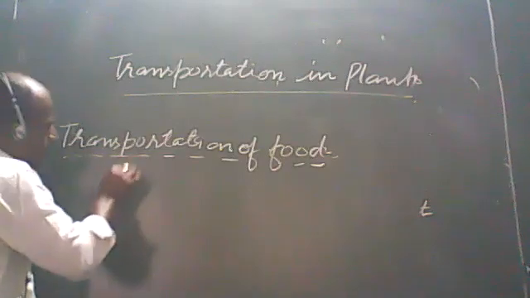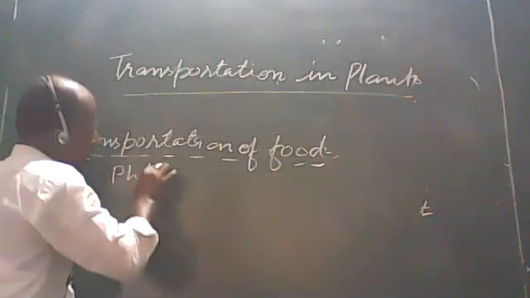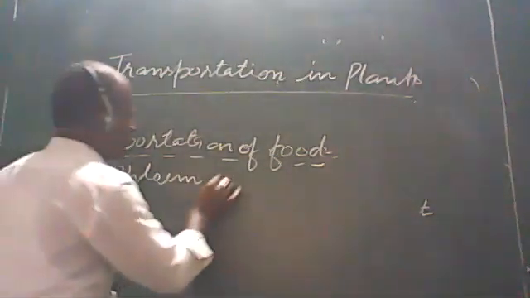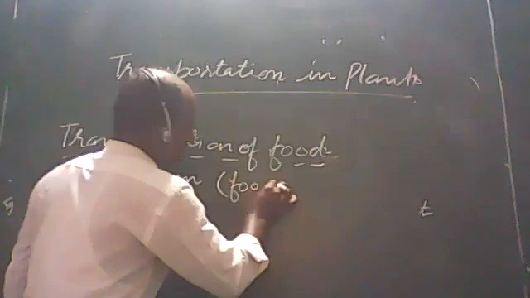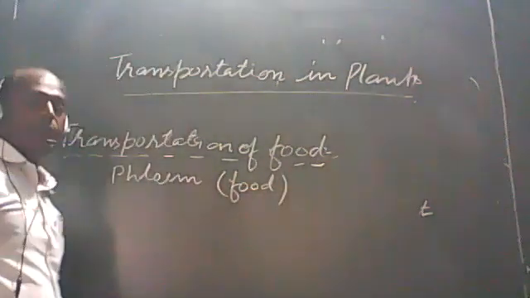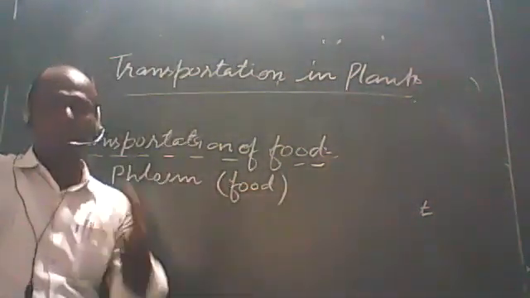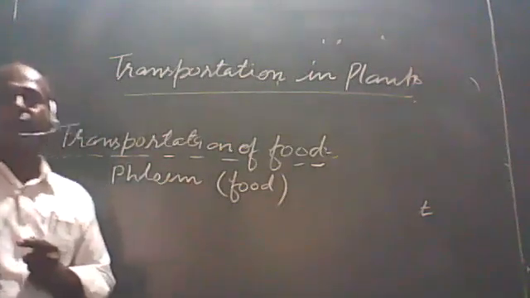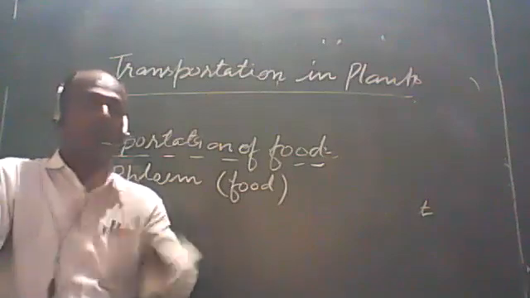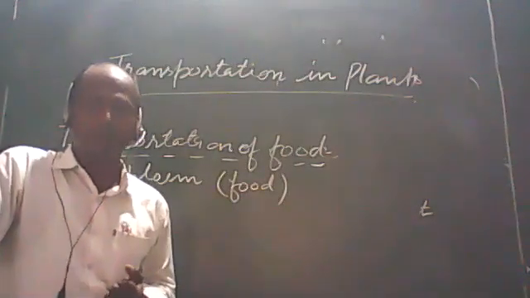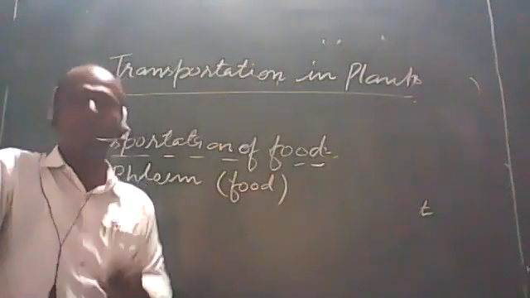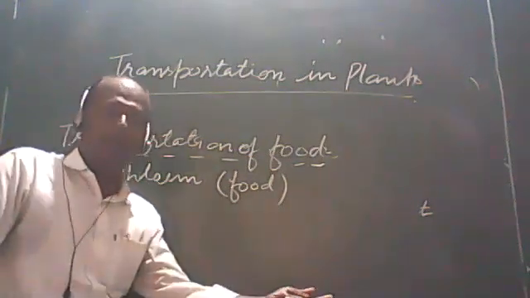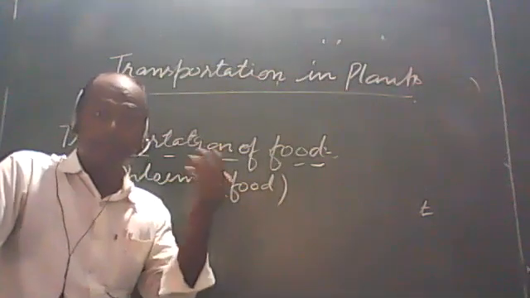We have studied that there is the transportation of food by the phloem. Phloem helps to transport the food. Food is prepared by the green part of the plant, and there is transportation of food material from the green part to the non-green part of the plant.